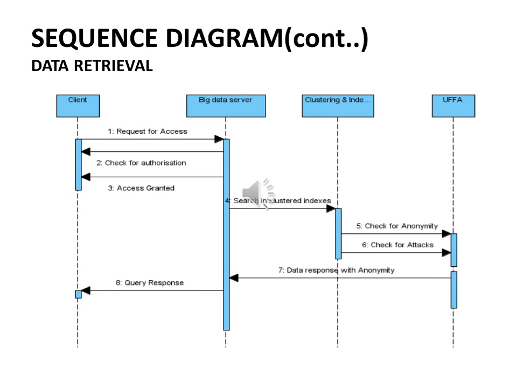In the data retrieval, when the client requests data, first the search will be made in the clustered indexes, and then the pointer will proceed to the main database. The hibernation technique reduces the number of hits towards the database and prevents it from frequent crashes. The data response to the client will be checked for anonymity and redundancy of data by UFA, and it is responded to the server.